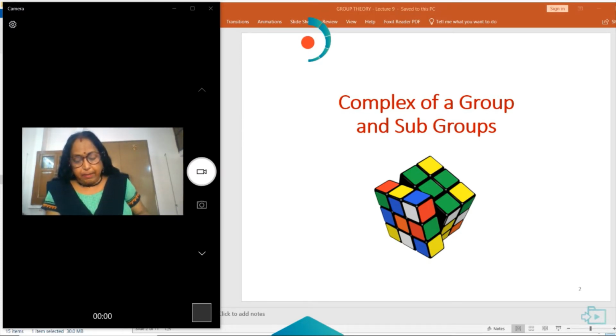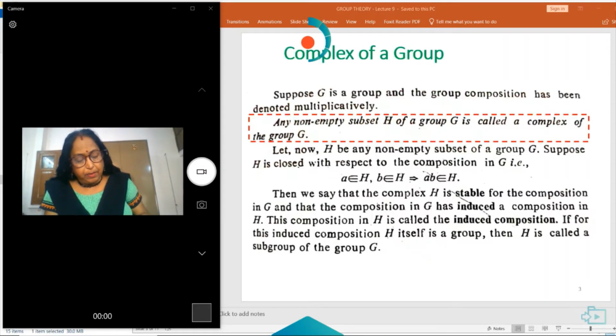Now, what is a complex? Suppose G is a group and the group composition has been denoted multiplicatively.